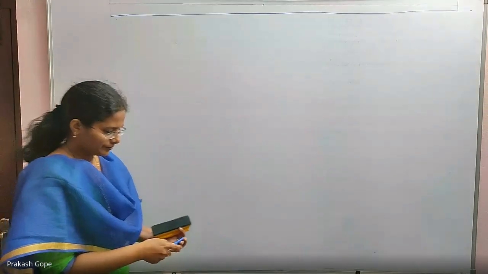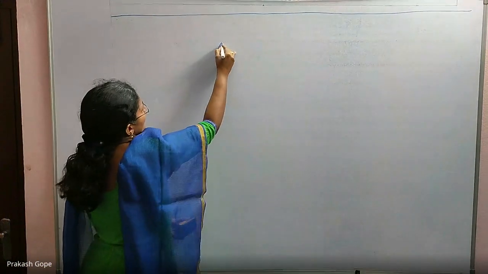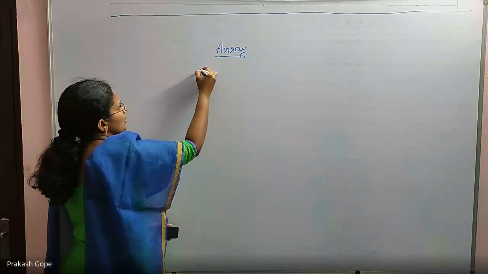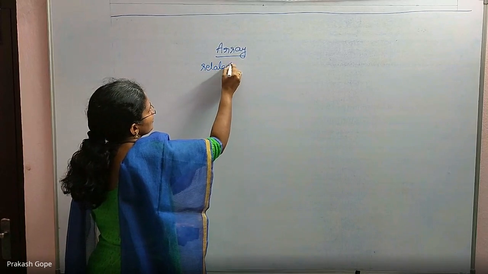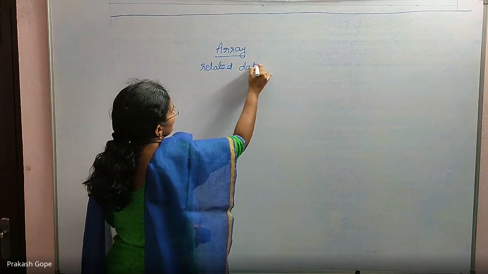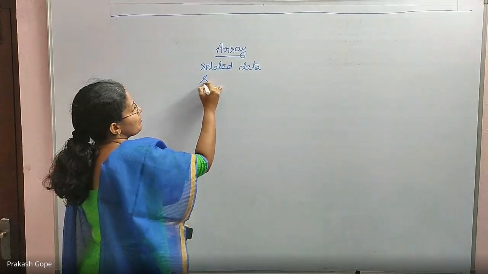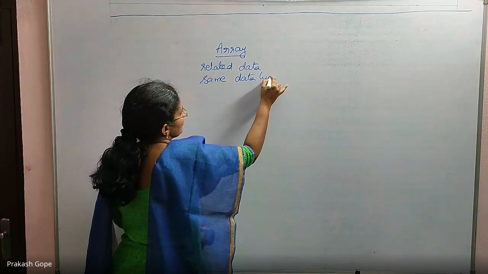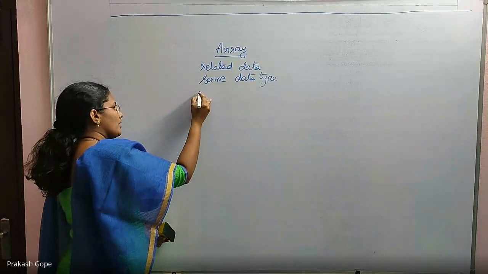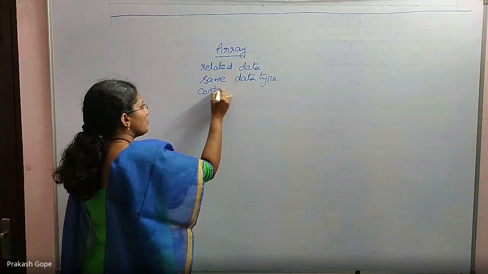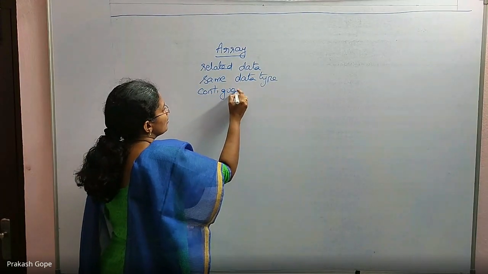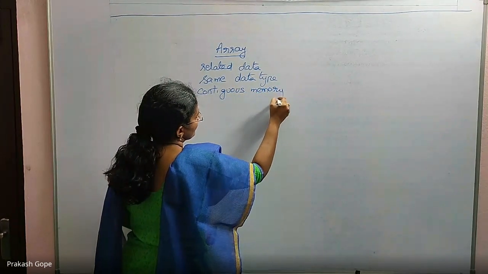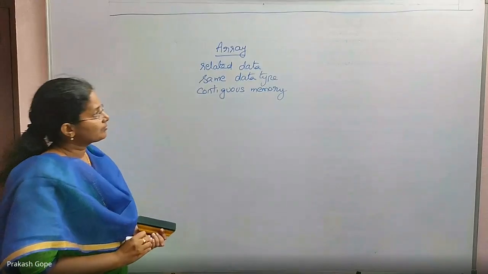Yes, array. What is an array? Collection of related data items which are of same data type and that are stored in contiguous memory location. All the 3 points are important for an array definition.